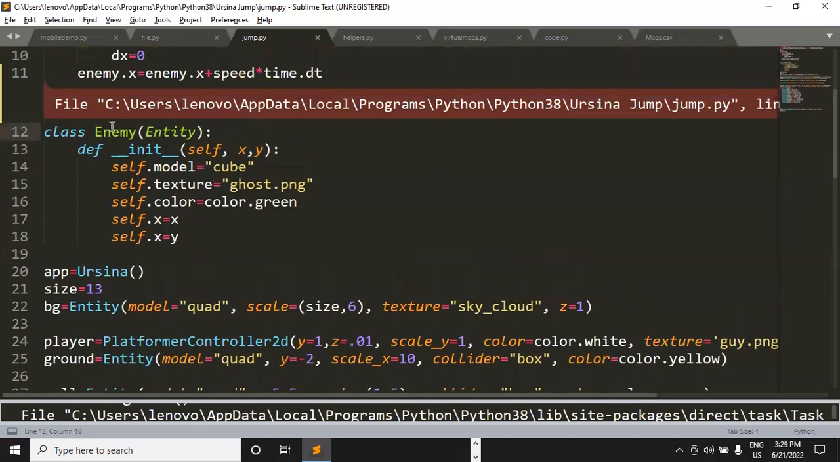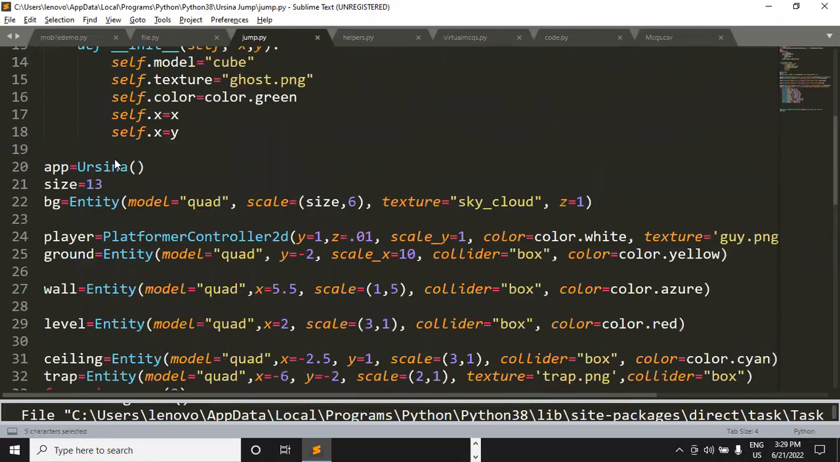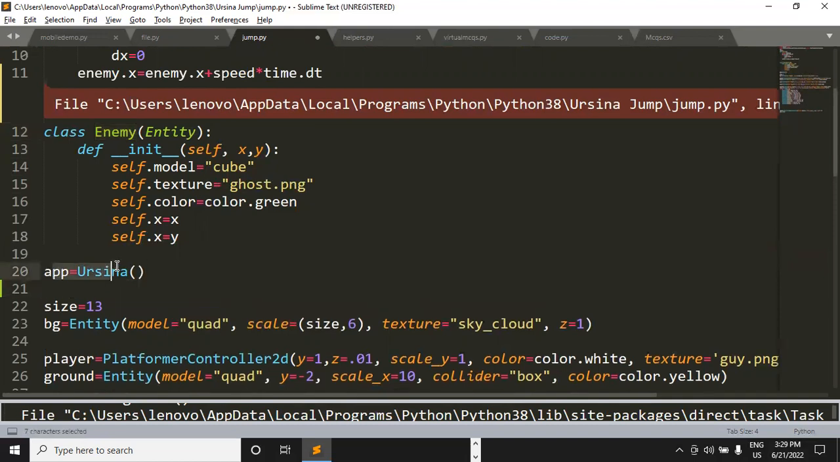See, we have a class with the name enemy, right? Just try to understand my point here. We have a class with the name enemy, and we have not called it anywhere in this code. So calling means we need to create an object for this class. So just after the point where we have called the Ursina function, we can put a code here: enemy equals, and let's call the enemy function.